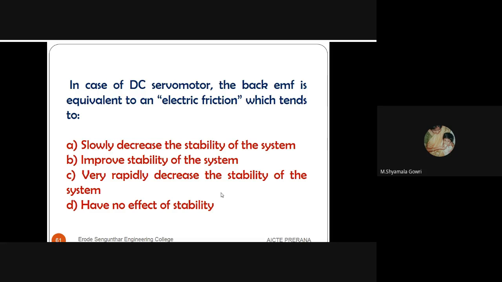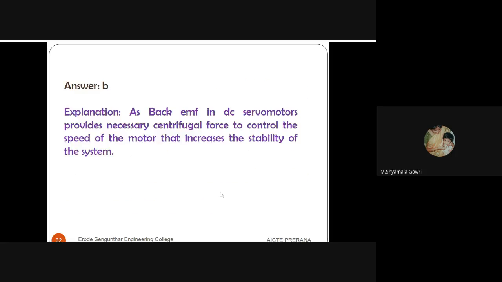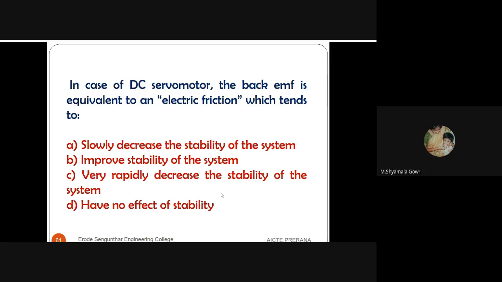Next, in case of a DC servo motor, the back EMF is equivalent to electric friction, which tends to. So we have 4 options. It slowly decreases the stability of the system. Second, improve the stability of the system. Very rapidly decreases the stability of the system. It has no effect on stability. The answer is B. It improves the stability of the system.